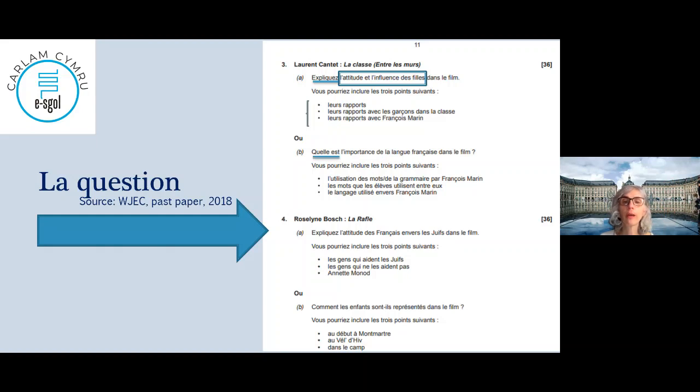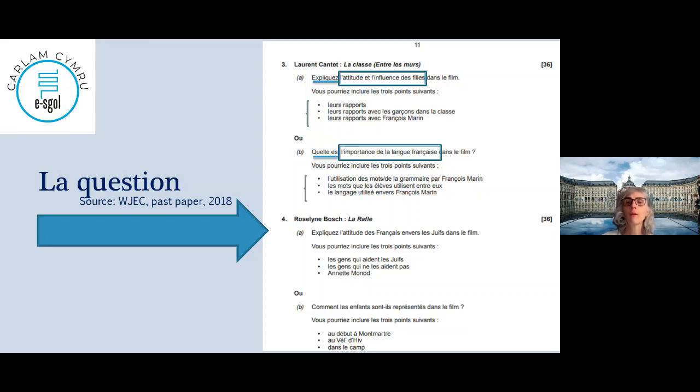Question B, again, quelle est l'importance? So what's the importance comes often, not of a character, but of something in the movie, of a theme of the movie, the French language. Quelle importance de la langue française? For those of you who are doing that movie, you know that a lot of children are immigrants, but at the same time, one of them at least knows a lot about the French language, and she can in fact change the language. So it's really interesting too.